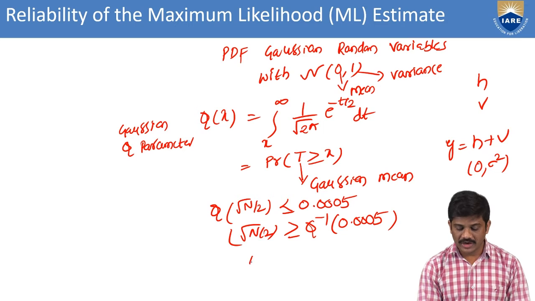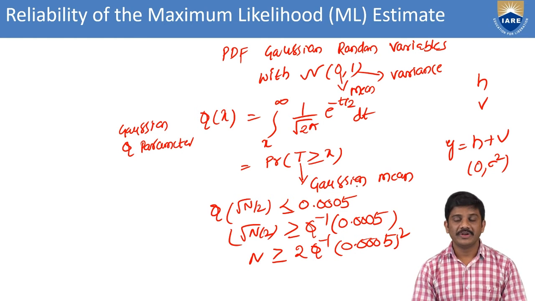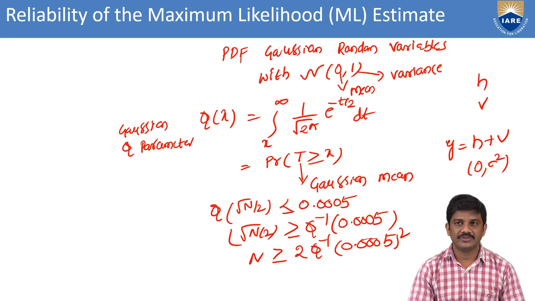Then we can go with n less than or equal to 2 Q inverse of 0.005 whole square. By simplifying all the Q function, I substitute the x value as root n by 2, then we have less than or equal to 0.005.